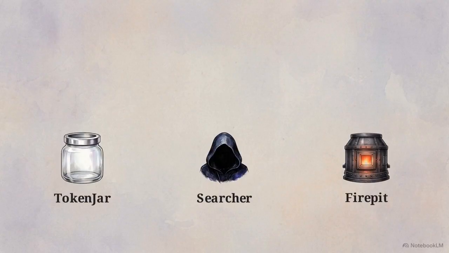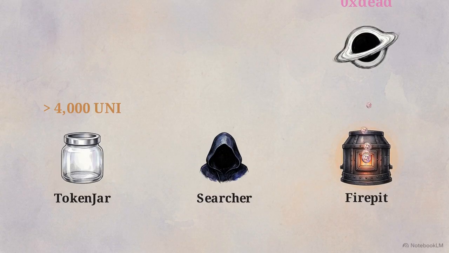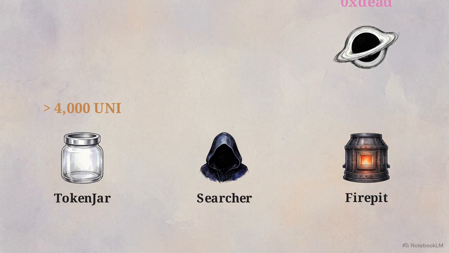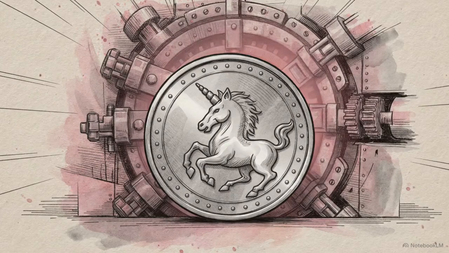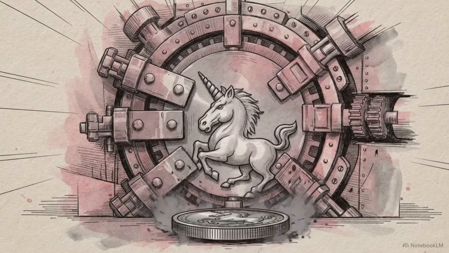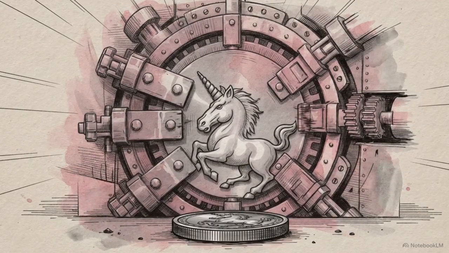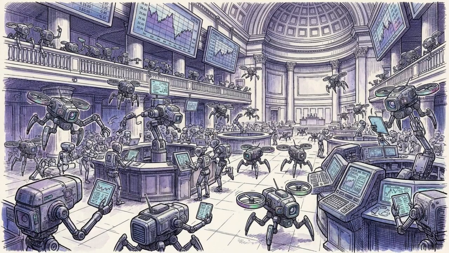When token jar assets exceed 4,000 UNI, a searcher injects the required payment into the fire pit, which instantly releases its fees to them. The fire pit then routes that UNI payment straight into the mainnet burn address, removing those tokens permanently. This specific pipeline is a legal necessity. Driving value through deflationary supply pressure insulates the token from being classified as an unregistered security. Value accrual is executed entirely by external market competition. The system translates trading volume into a self-sustaining economic engine, requiring zero centralized treasury management.